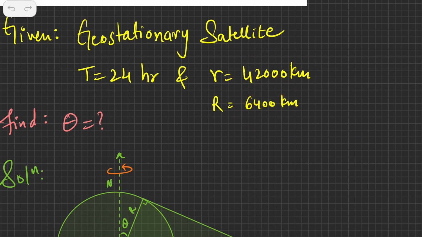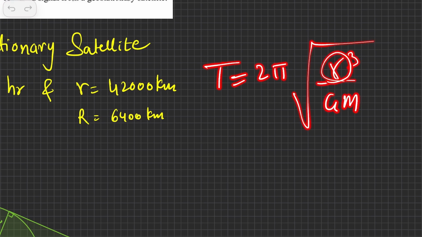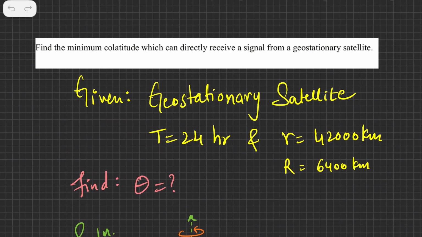So just make sure that if you want to calculate, then you calculate it by this formula r cube upon GM, and this r cube you will come out to be as 42,000. Anyway, so today we are supposed to find out what is the minimum colatitude.